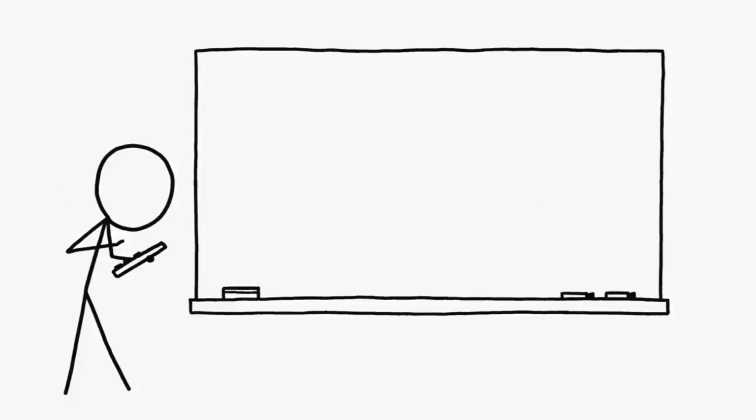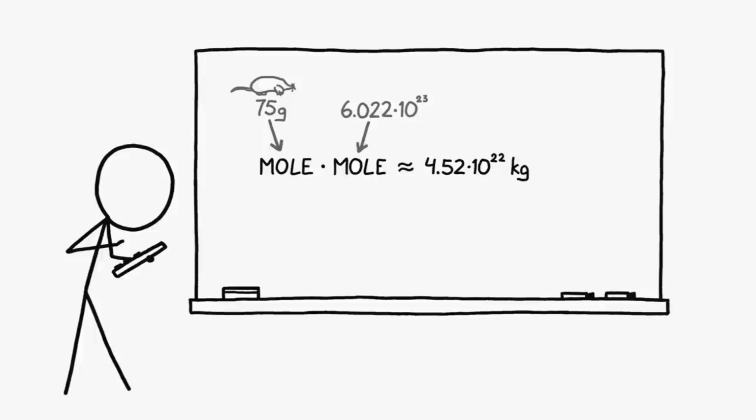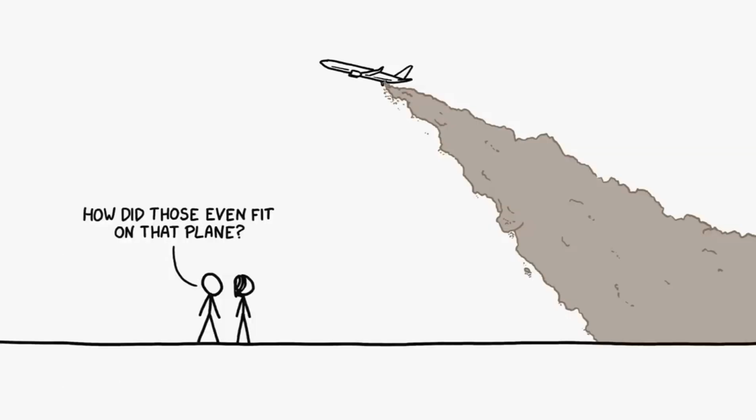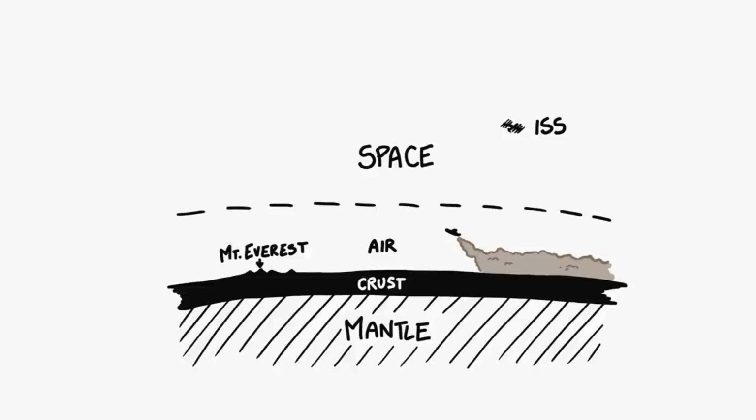Let's try to get some better numbers. An eastern mole weighs about 75 grams, which means a mole of moles weighs 4.52 times 10 to the 22 kilograms. That's a little over half the mass of our moon. Mammals are largely water. A kilogram of water takes up a liter of volume, so if the moles weigh 4.52 times 10 to the 22 kilograms, they'll initially take up about 4.52 times 10 to the 22 liters of volume. If these moles were released onto the Earth's surface, they'd fill it up to 80 kilometers deep,